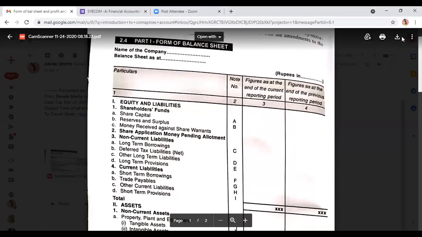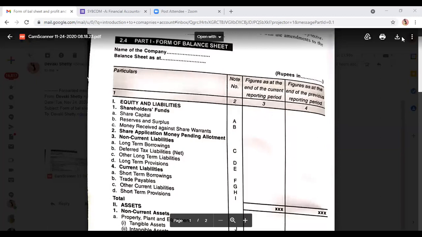See, rupees in whatever it is given, and we prepare particulars, notes to account, and they have given figures as at the end of the current reporting period and figures as at the end of the previous reporting period. In the format it is given like this, but actually when we get the sums, it will be only for the current period. In the format they have given both the current as well as the previous year figures, but when we do this chapter's sums, we will be doing only the current period.